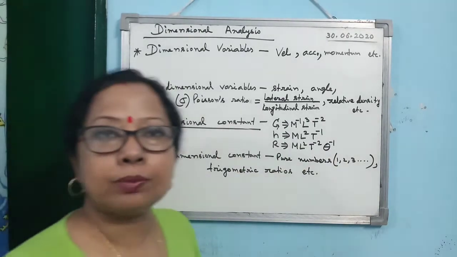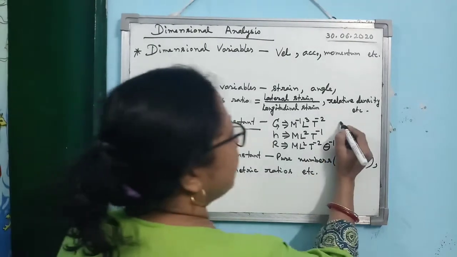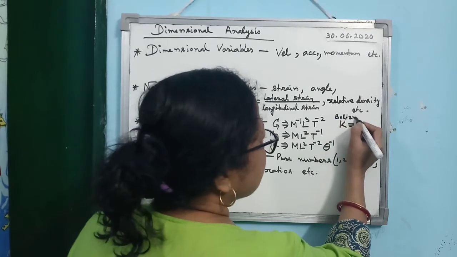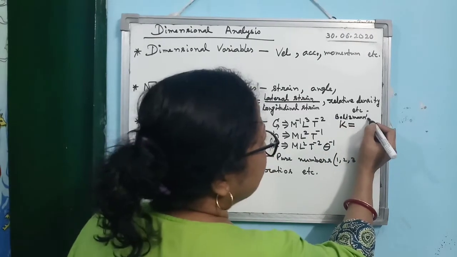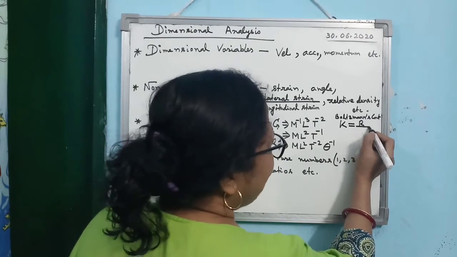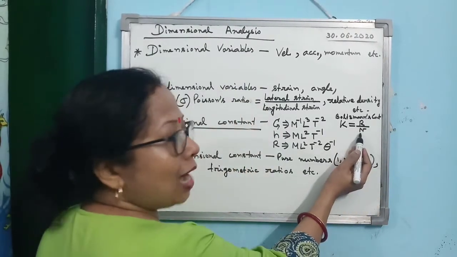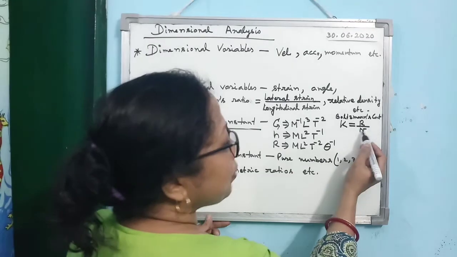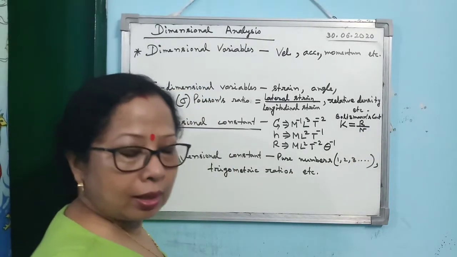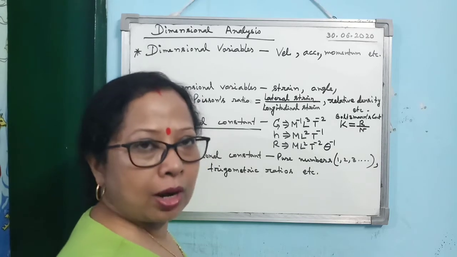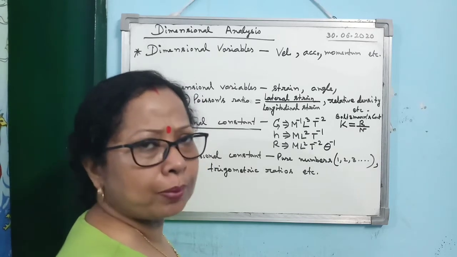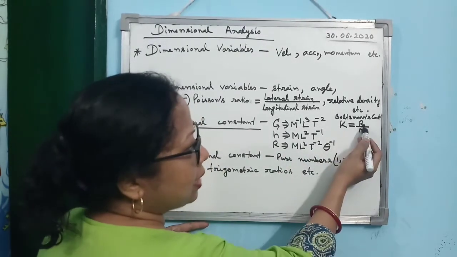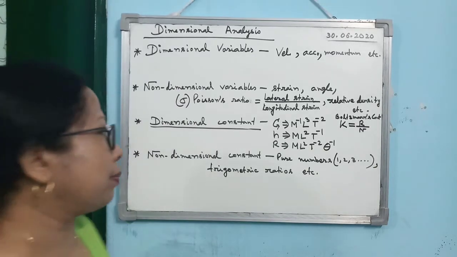There is another one, Boltzmann constant, which we define as K. Boltzmann constant is R by N. Here N is the Avogadro number and R is the universal gas constant. Avogadro number has no dimension because it is a number, 6.023 into 10 to the power 23. So what will be the dimension of K? Same as that of R. This one you must remember.